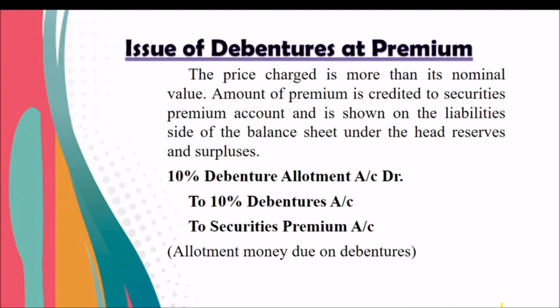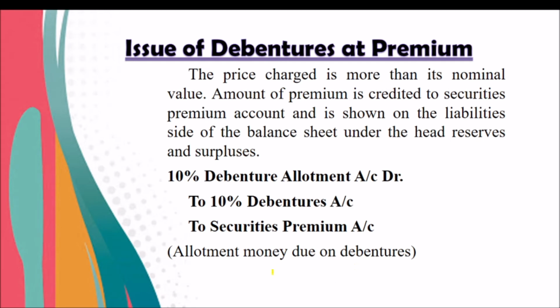And if the debentures are issued at a premium, what will be the journal entry? The next form of issue of debenture is at premium. You know very well, it is there in the issue of shares also. When the shares are issued more than the face value or nominal value, that is premium on issue of shares. Like the same here also, when the debentures are issued more than the nominal value, that is known as issue of debentures at premium.